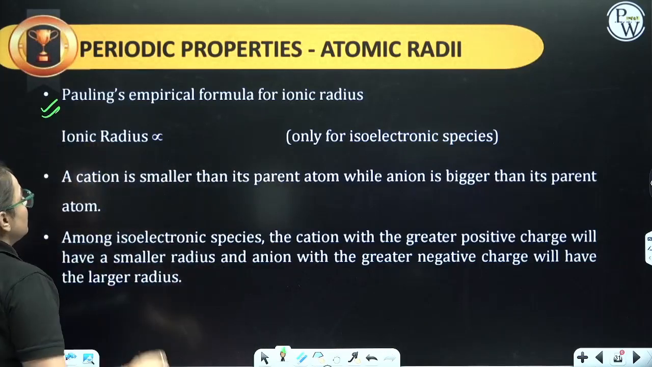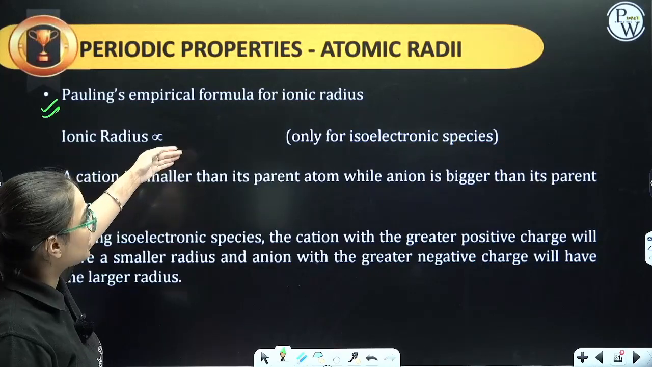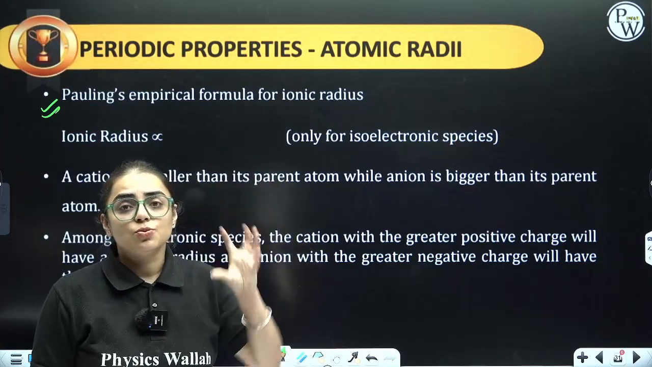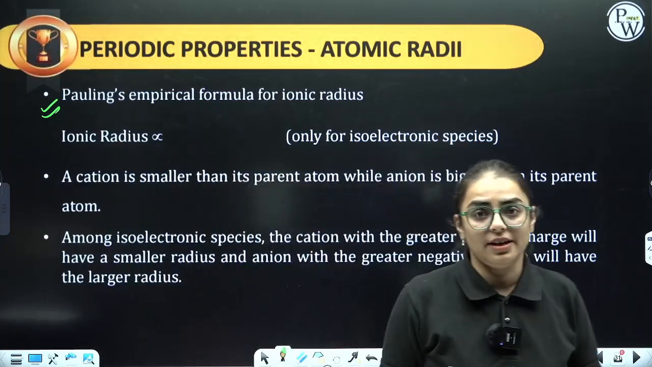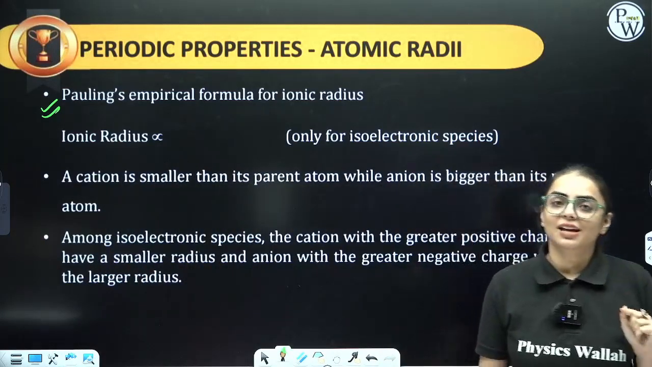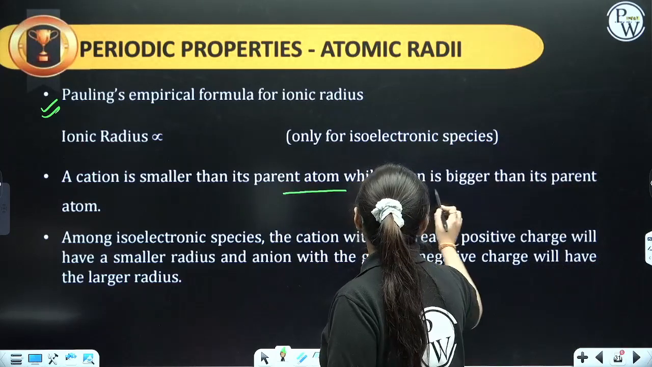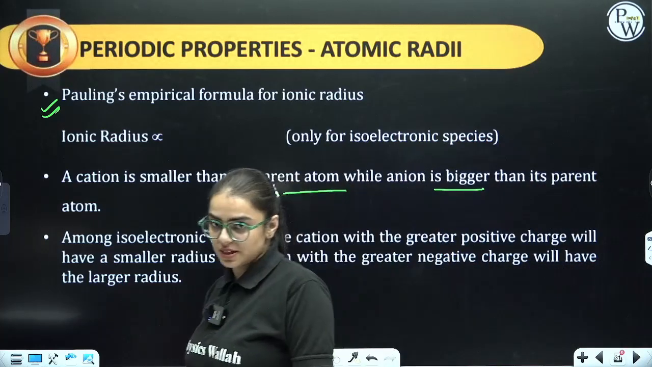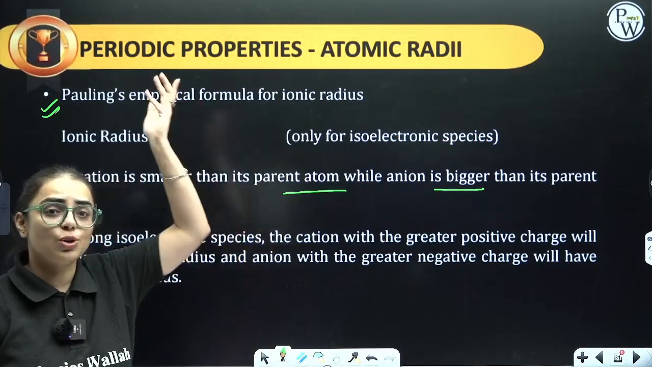Basically, they are saying that Pauling's empirical formula for ionic radii, that ionic radii is directly proportional to, now see here students, you have to just generally see that more the negative charge, more will be the ionic radii. More the negative charge, more the ionic radii. Yeah. So now, a cation is smaller than its parent atom while anion is bigger than its parent atom. Always remember that cation will have the smallest size, anion will have the largest. That's why I told you more the negative, more will be the atomic radii.